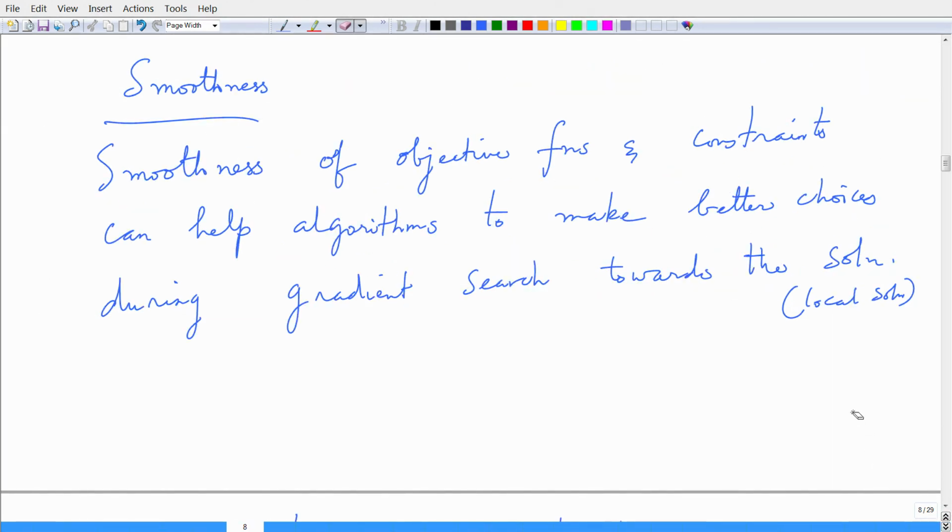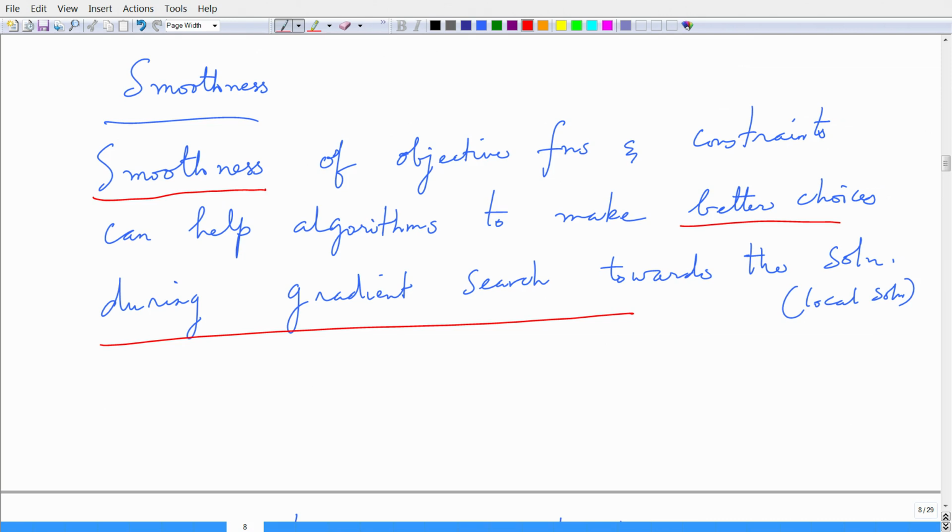Now, as I discussed earlier, we want to bring in the smoothness of the objective functions and also the constraints, so that we can help algorithms to make better choices during gradient search techniques towards the solution.